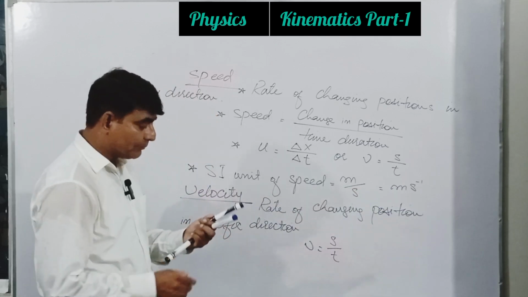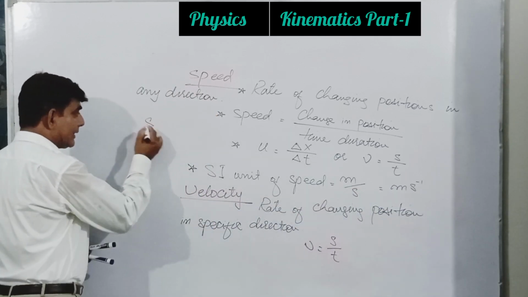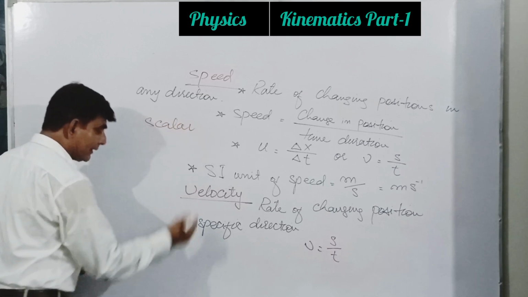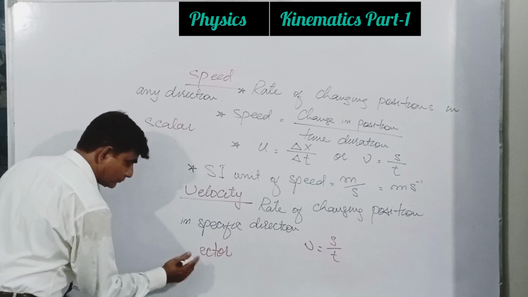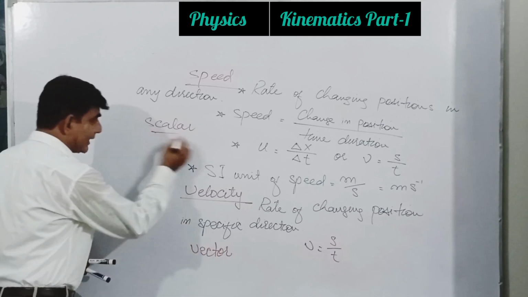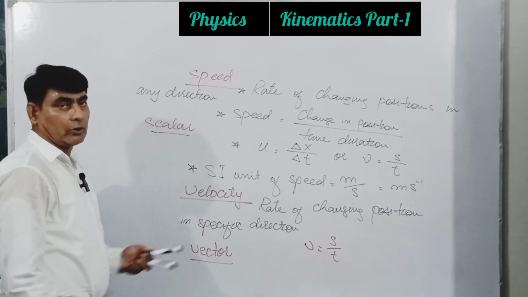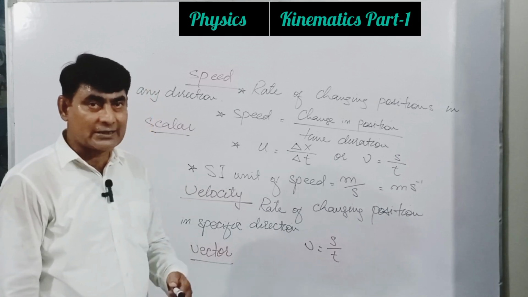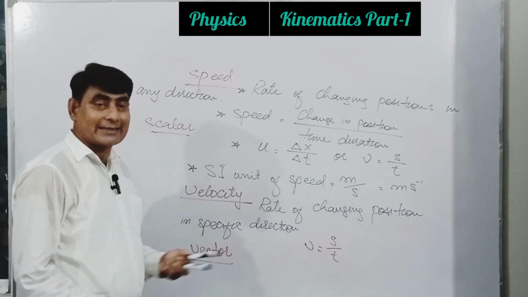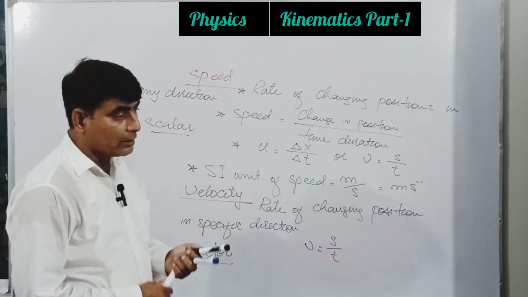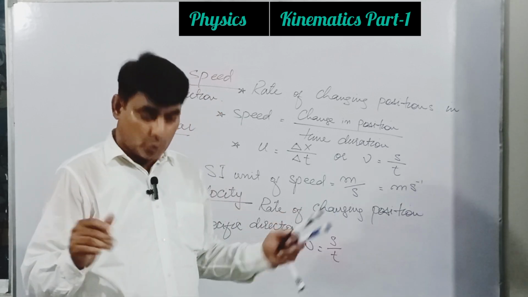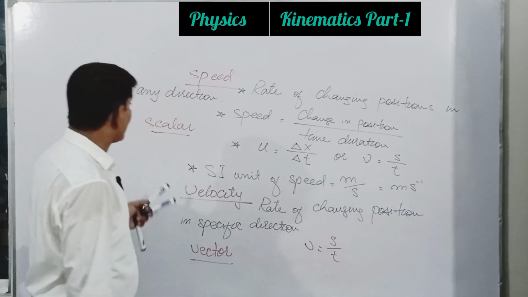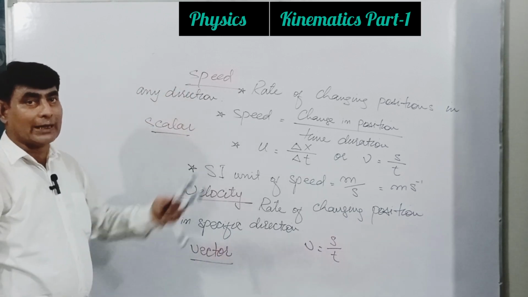The only difference between the two is that speed is scalar and velocity is a vector. So there is just a difference of specific direction, nothing else.